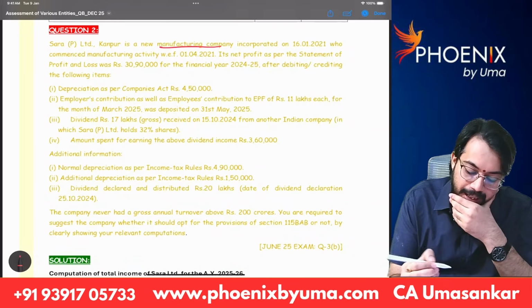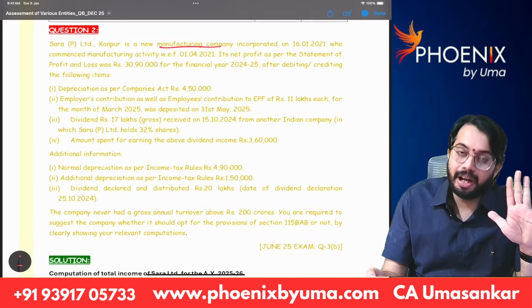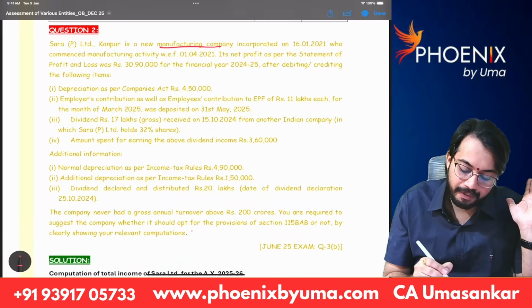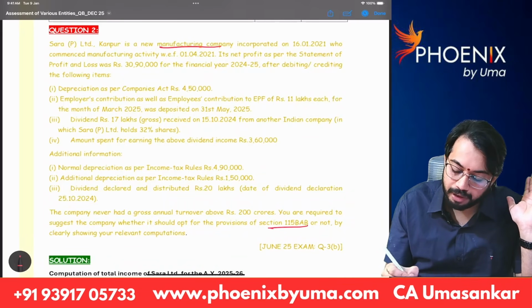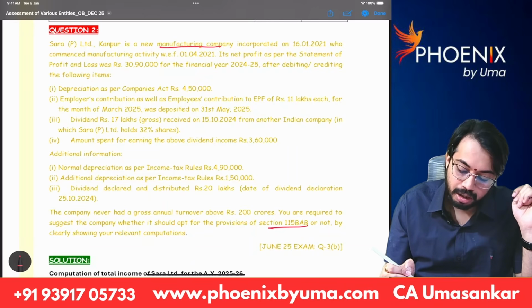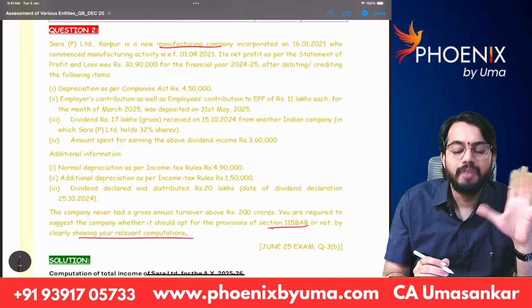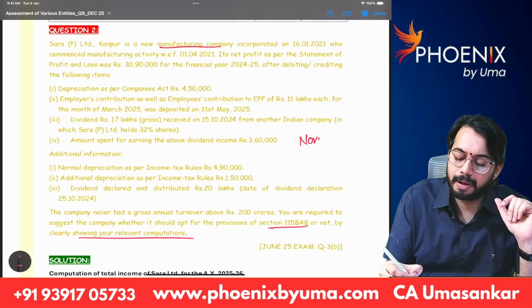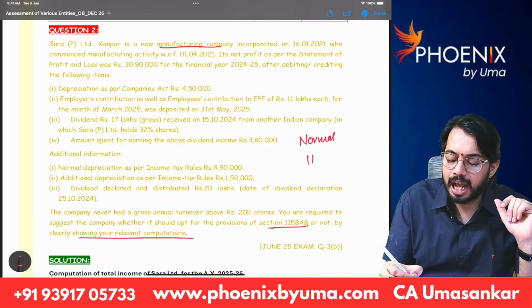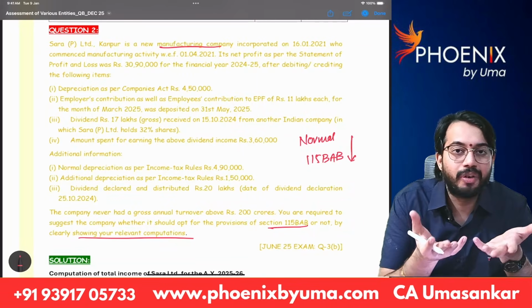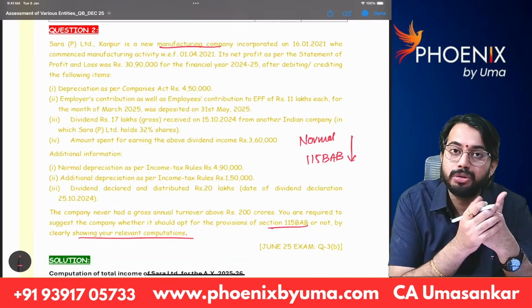Depreciation as per Companies Act. Wait, let us go to the end. You are required to suggest whether the company should opt for provisions of 115BAB or not by clearly showing relevant computation. See, we will calculate tax as per normal provisions. We will also calculate tax as per 115BAB. Wherever tax is lower, that option is beneficial to choose.